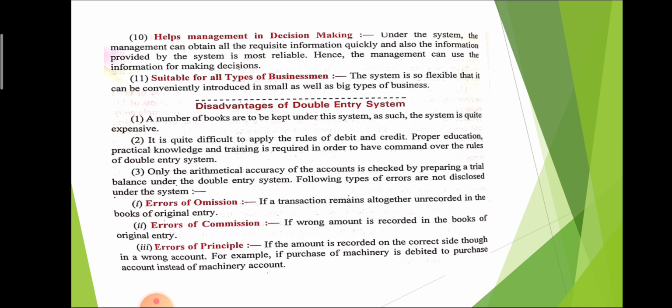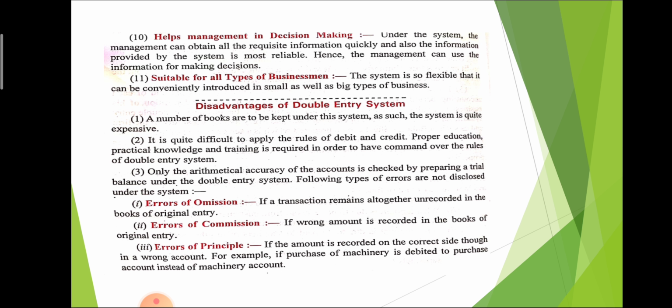The first one is that it is an expensive system. It is a difficult system because the rule of debit and credit is a little bit complex. So for applying double entry system, we will have to understand the rule of debit and credit. So that is one of the disadvantages for some people.